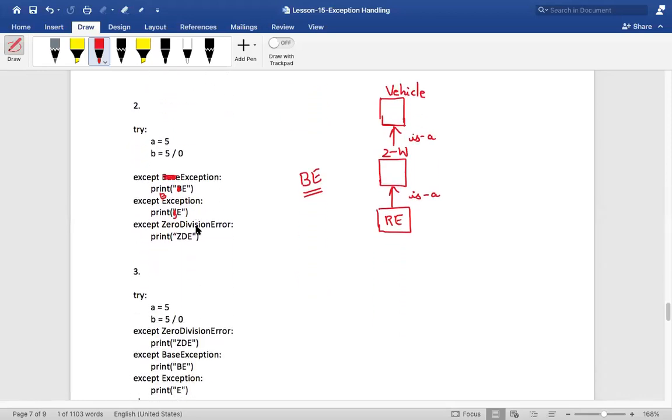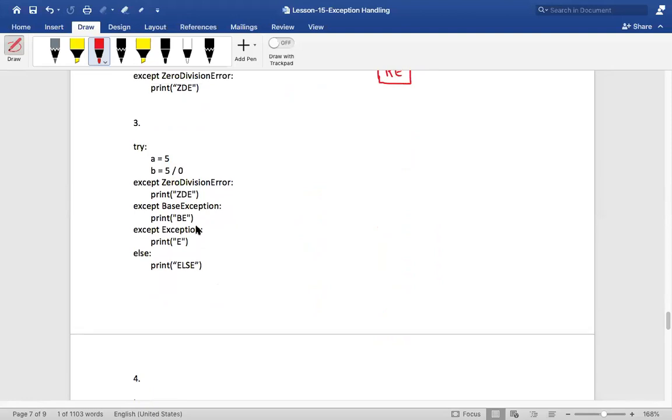Okay. So what about this? What happens in this case? Can you tell me? Sir, so first one will be matched. Zalak Gandhi, it is not that the first one will be matched. The first matching except block will be executed. Did you understand? The first matching exception will be executed. Correct, Zalak? Did you understand?